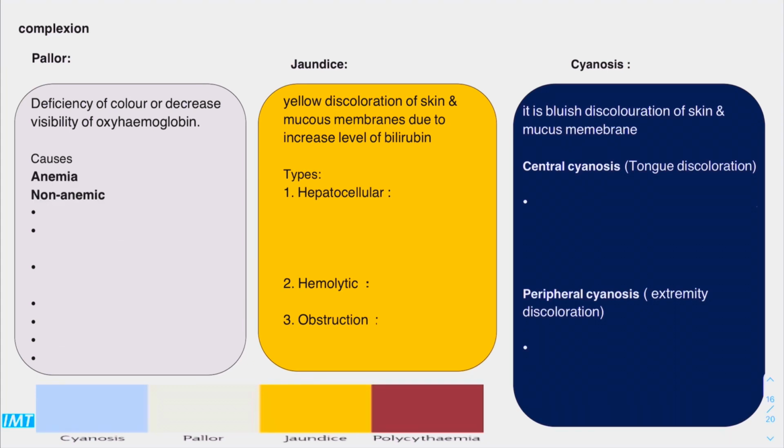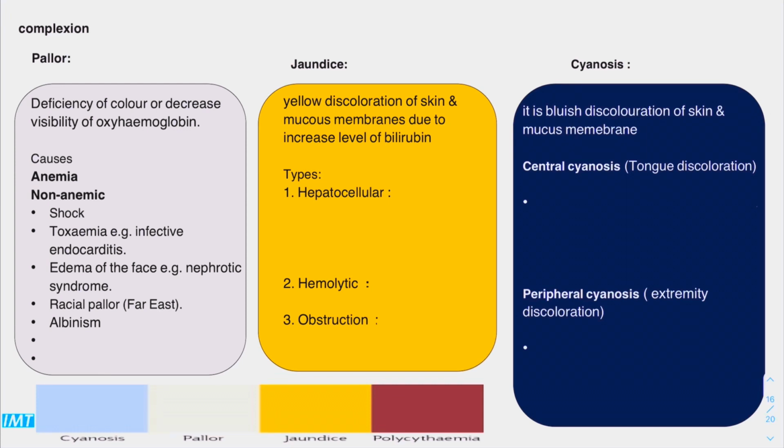Anemic is obviously due to, for example, decrease in erythrocytes, decrease in hemoglobin, etc. Non-anemic, we have shock, toxemia, for example, in infective endocarditis, edema of the face in nephrotic syndrome, racial pallor, albinism, myxedema, and lymphedema, which also may present with pallor.